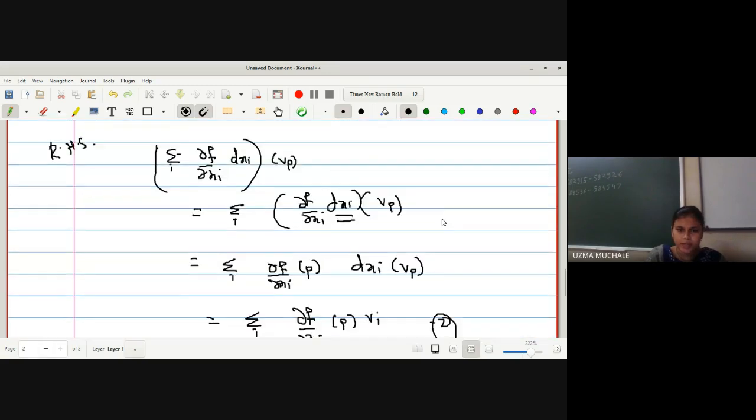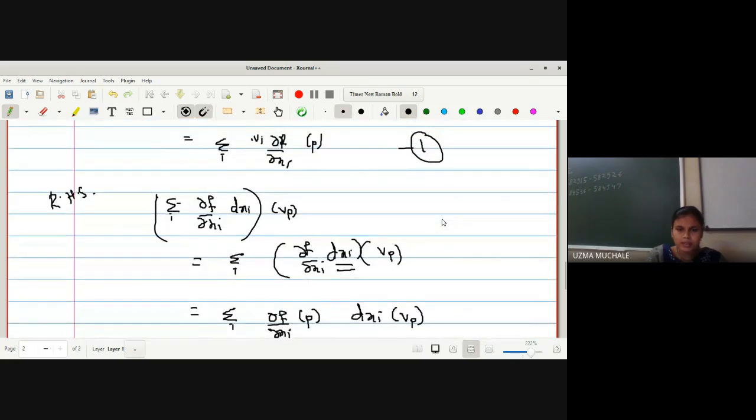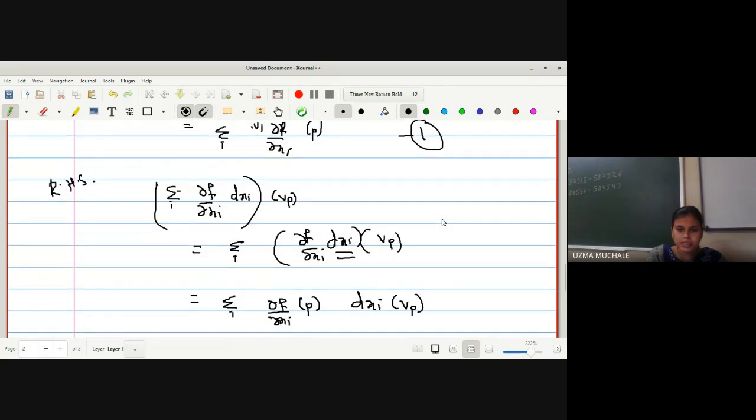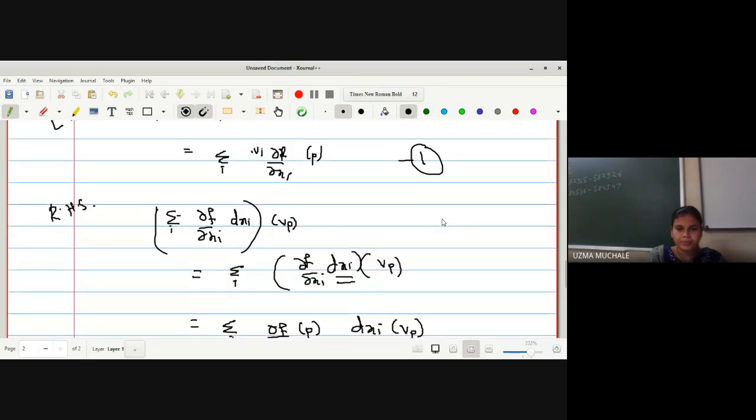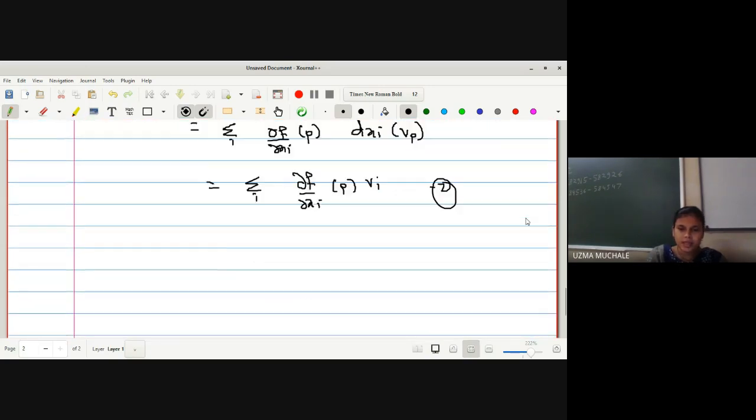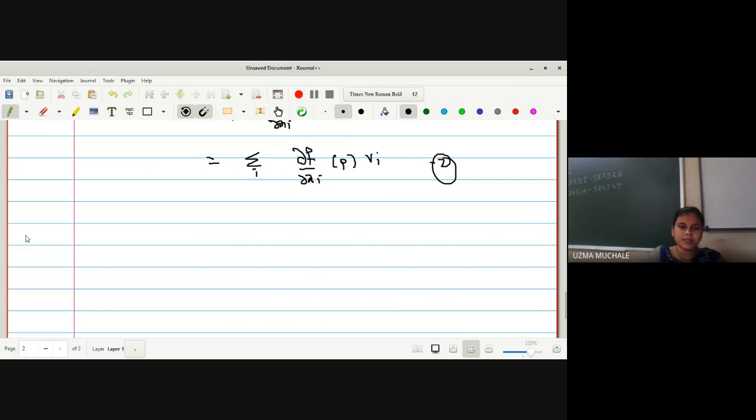So from equation 1 and 2, equation 1 is summation over i of vi dou f by dou xi. What is equation 2? It is also summation over i of vi dou f by dou xi. Correct, no? Yes, ma'am, only the position of vi has changed, but in a product it is allowed, a into b is equal to b into a, the commutative property, because we are discussing the real space R3 or E3.